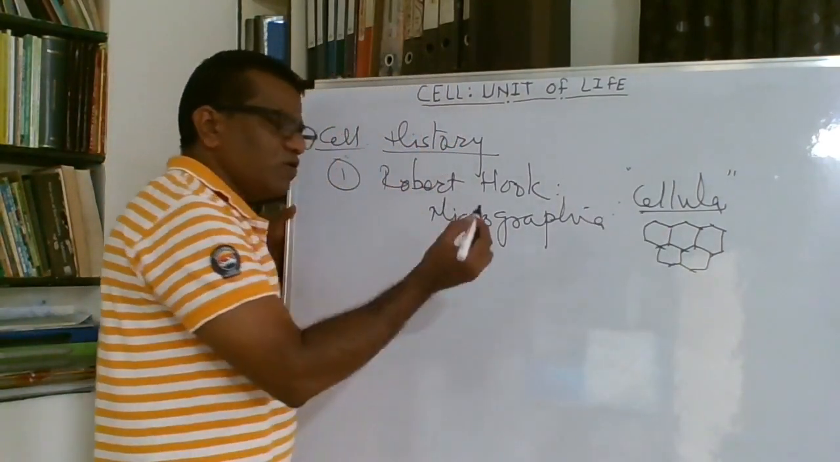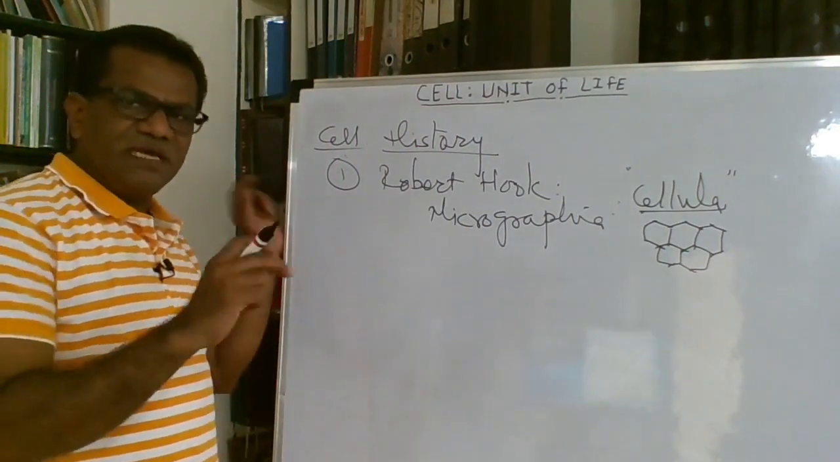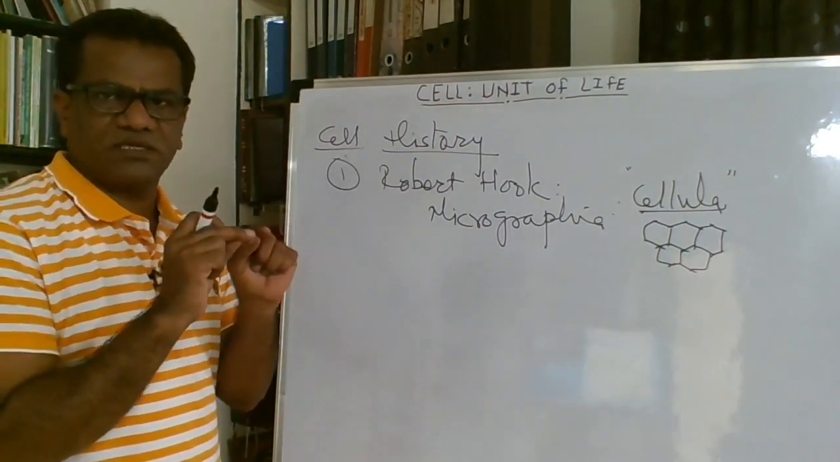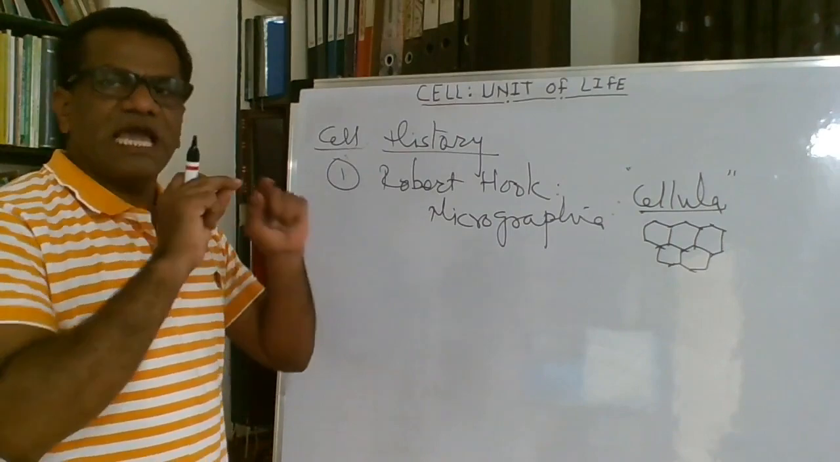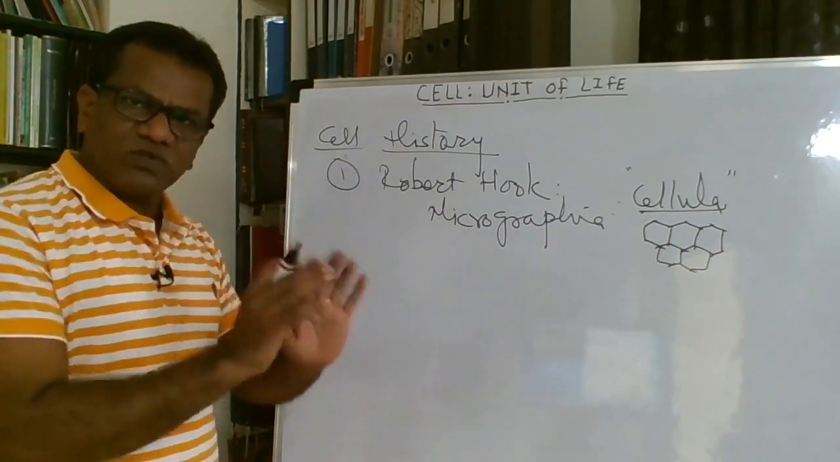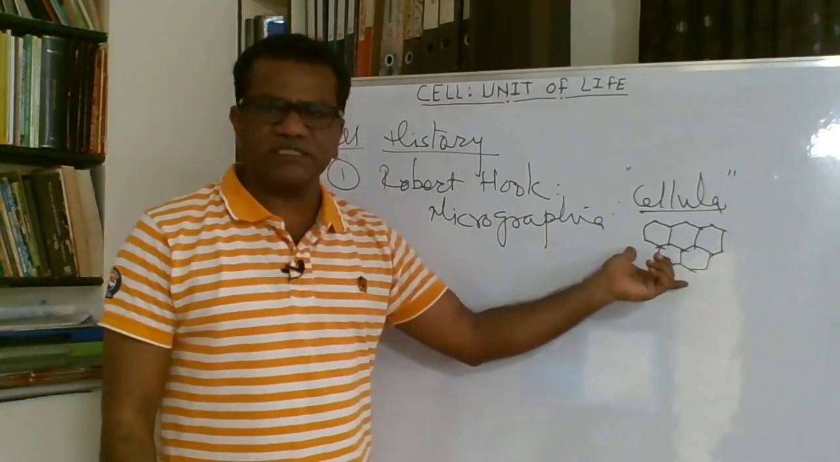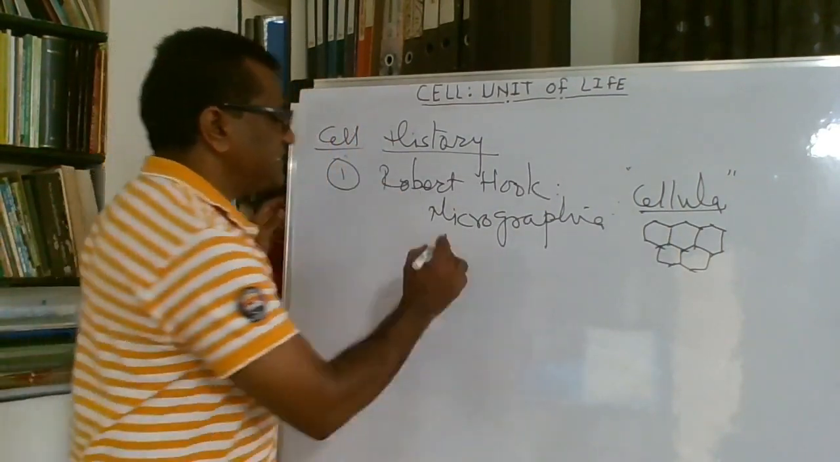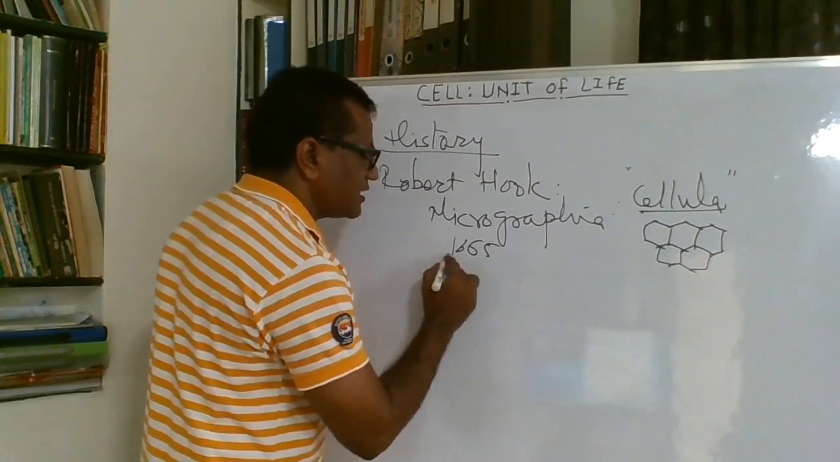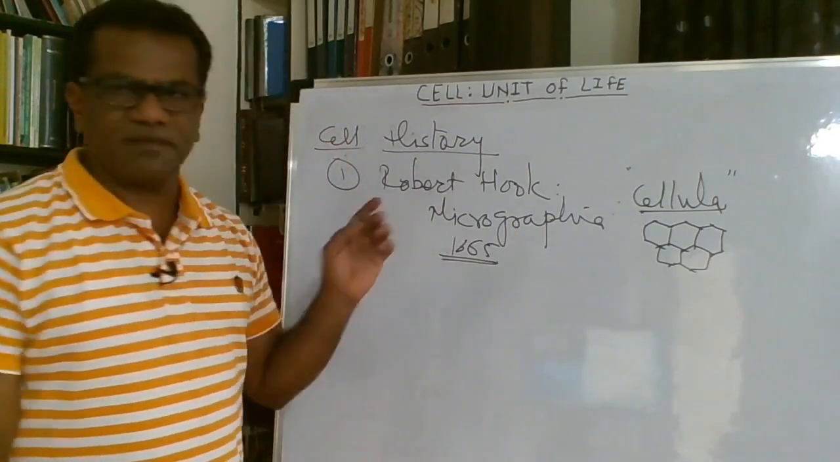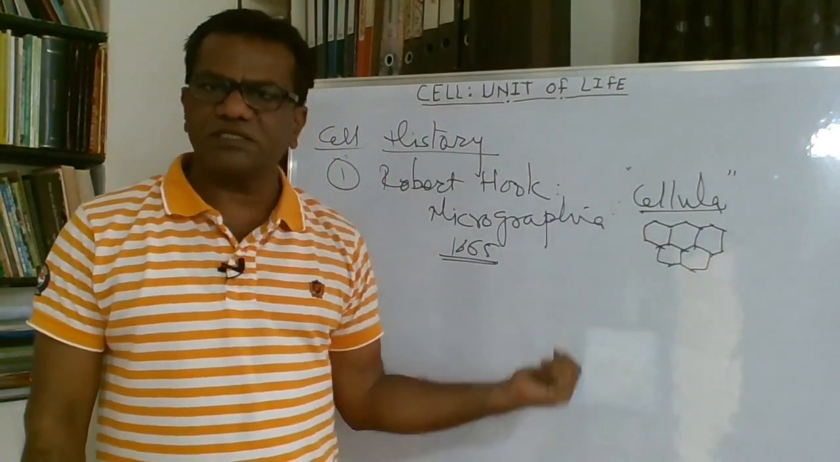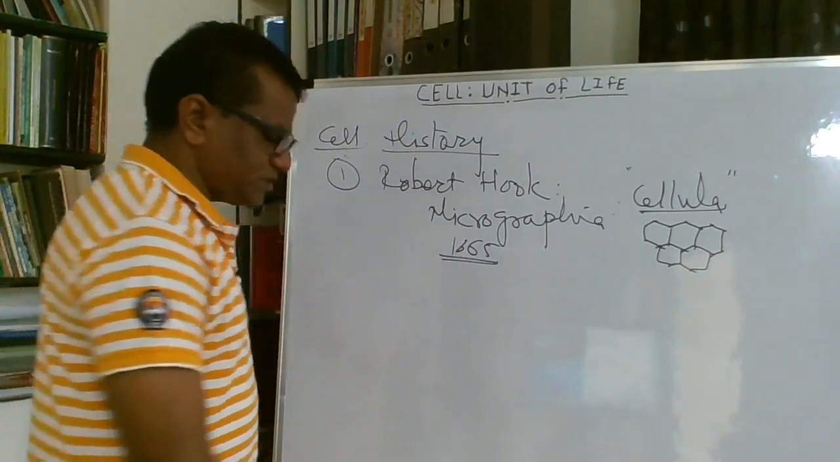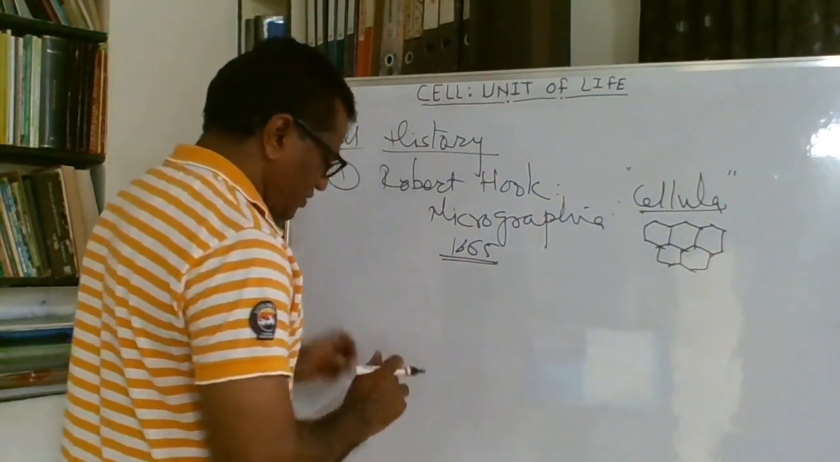And this term cellula, which is a Greek term, means empty hollow spaces. So the empty hollow spaces or the dead cell walls were observed for the first time by Robert Hooke in 1665, and that is the beginning of the cell. The term cell came from this word cellula, and this is the first instance in the discovery of the cell.